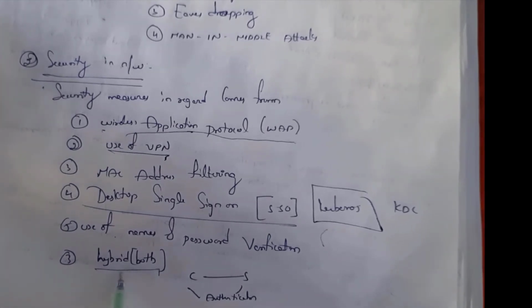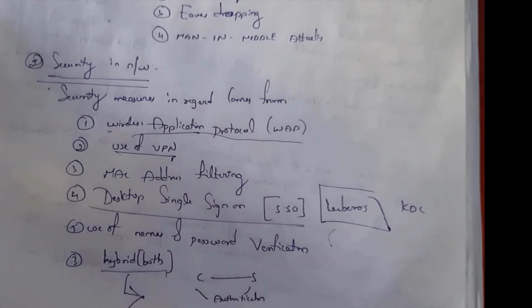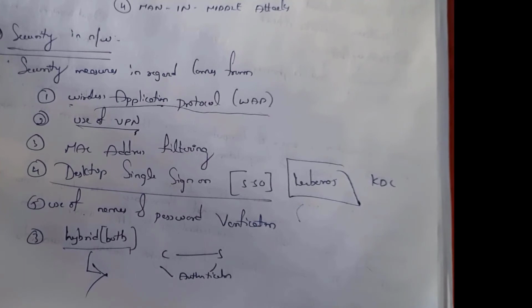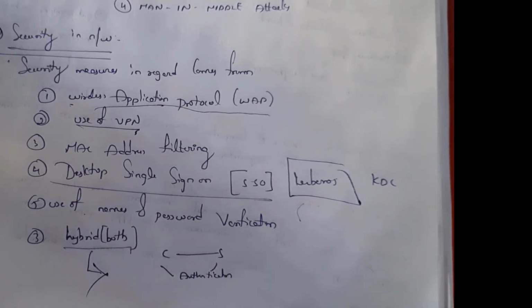See, the hybrid method is a combination of both password as well as fingerprint. See, many of the mobile devices are getting hacked easily. So in order to provide high security, you need to use the hybrid technique. That is nothing but a combination of both password as well as fingerprint lock. You need to keep both password and fingerprint lock in order to secure our device. See, these Kerberos are used in order to access the network in a secure way.